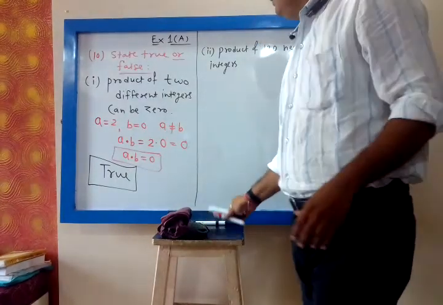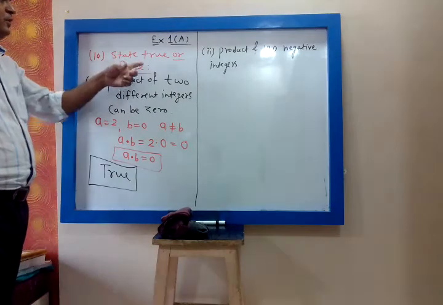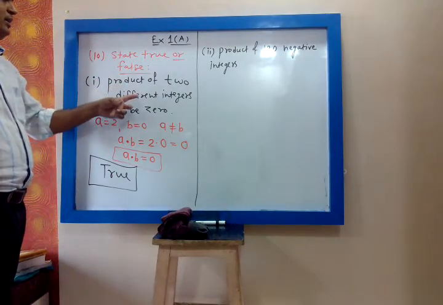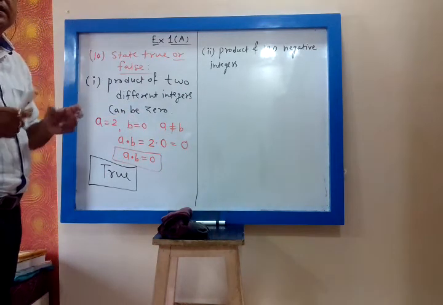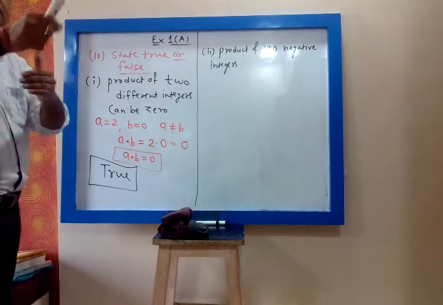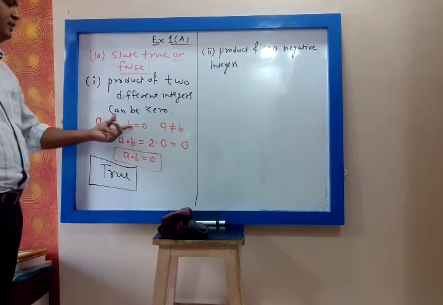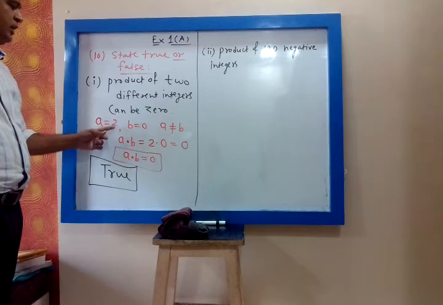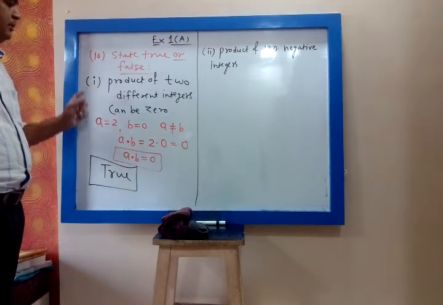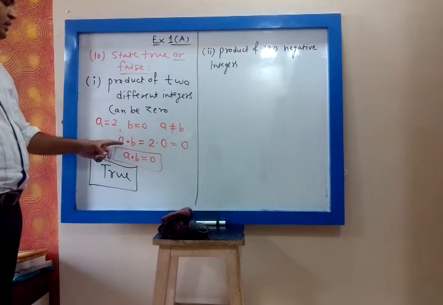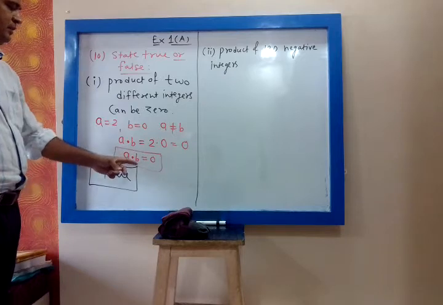Now, the first question was: state true or false. Product of two different integers can be zero. If you take two different integers, can their multiplication be zero? I have taken the example a as 2, b as 0, and 2 is not equal to 0. So a and b are different integers. But what about their product? a dot b is 2 into 0, which is 0.